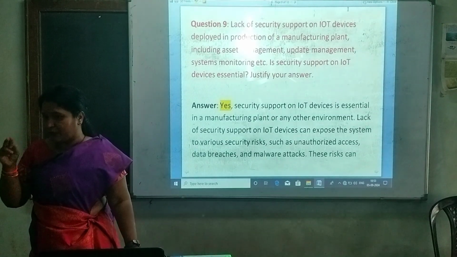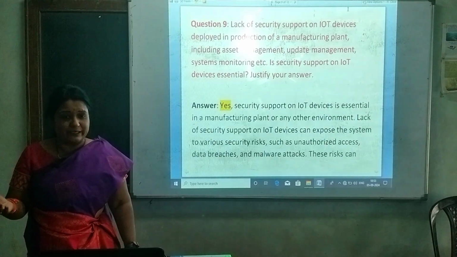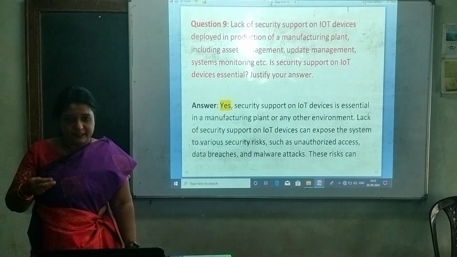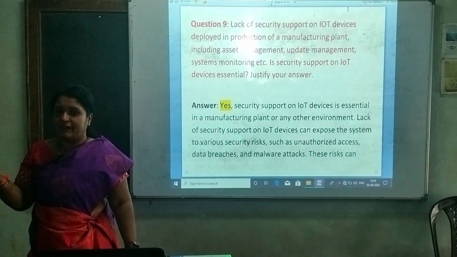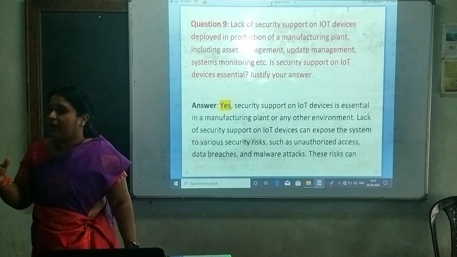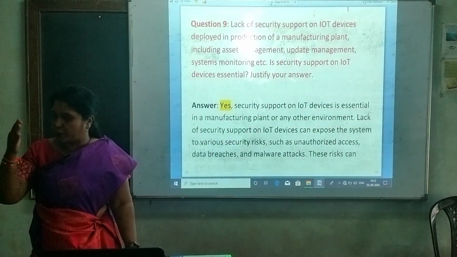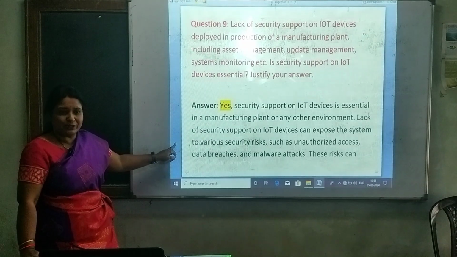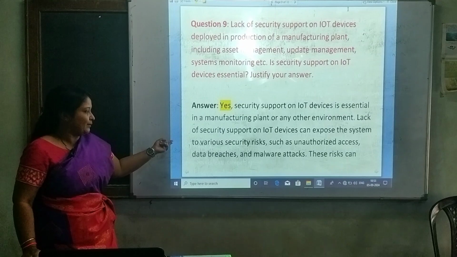If you do not have security for the medical IoT controlling devices, that may change the treatment procedure and the diagnosis procedure, and what the health issue of the patient is. In the same fashion, if there is a lack of security in IoT devices at the industry level, scammers or hackers may hack that information and change the data. They can change the controlling aspect, and due to that, the production may reduce. Therefore, security is very much essential for the IoT devices, because they are placed in an exposed environment.